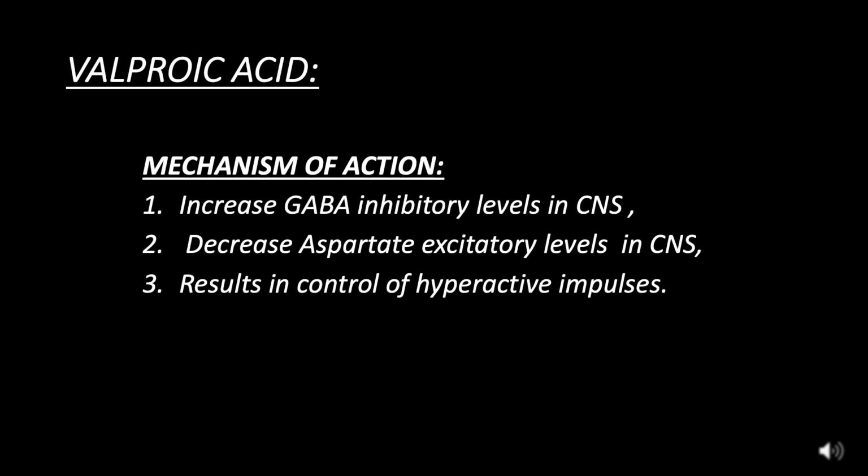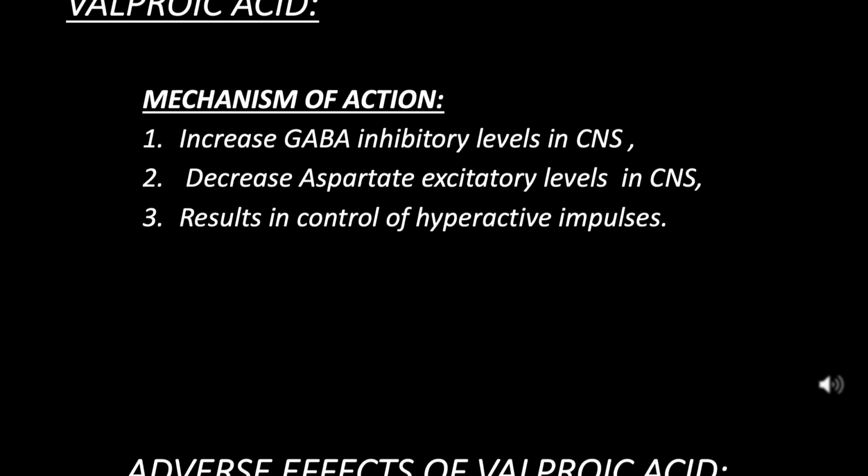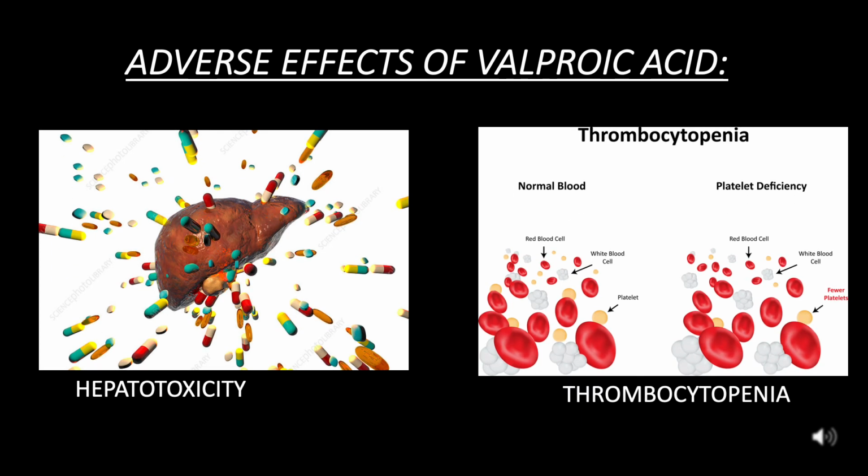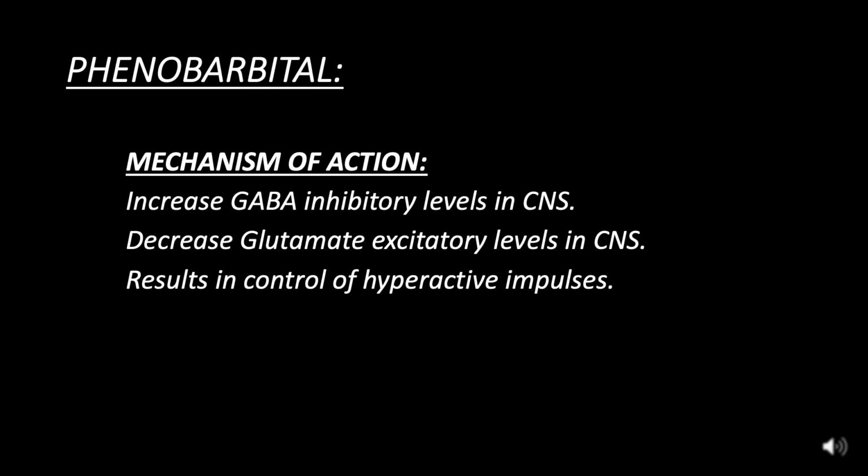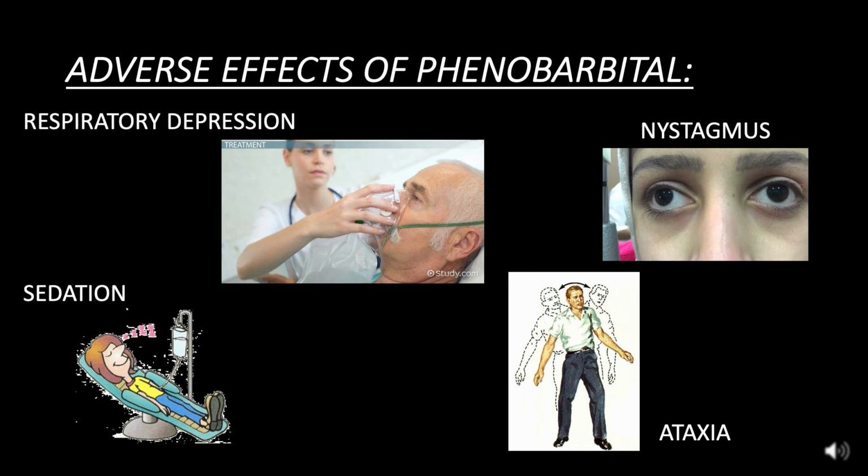Valproic acid, mechanism of action: increases GABA inhibitory levels in CNS, decreases aspartate excitatory levels in CNS, resulting in control of hyperactive impulses. Adverse effects of valproic acid: hepatotoxicity and thrombocytopenia. Phenobarbital, mechanism of action: increases GABA inhibitory levels in CNS, decreases glutamate excitatory levels in CNS, resulting in control of hyperactive impulses. Adverse effects of phenobarbital: respiratory depression, nystagmus, sedation, ataxia.